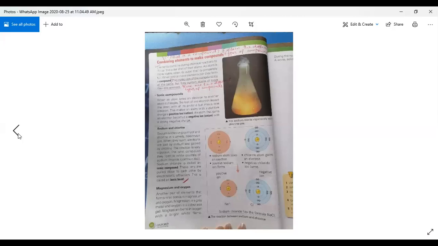Now come to the next page, page number 42.